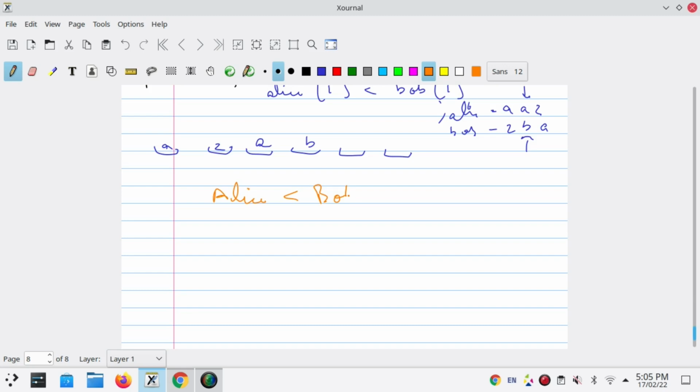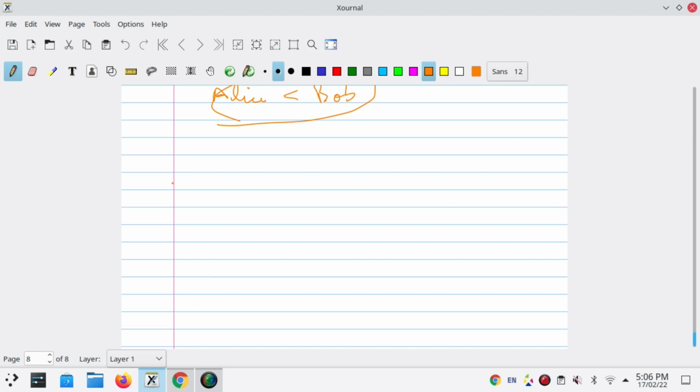Because it is a direct thing that we want. If it is already less than Bob, and Alice wants a lexicographically small string, then we just have to insert the values at the indexes. We do not have to do anything. Okay, but now consider a special case. Let's write it as special case.